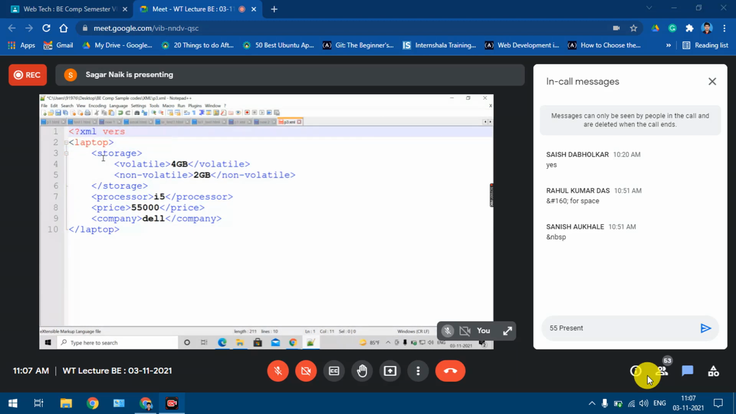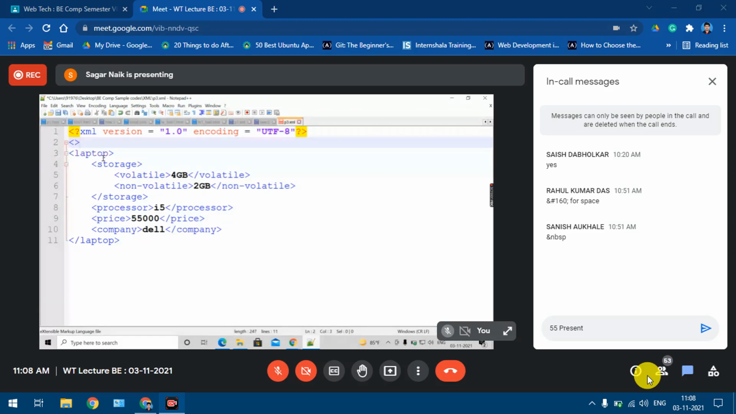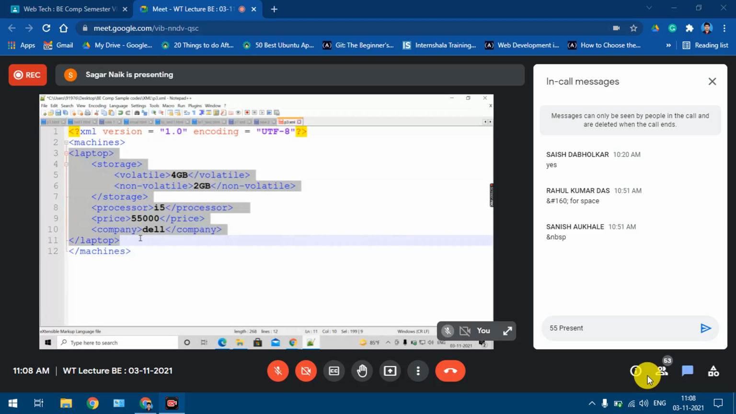XML version equal to 1.0, encoding equal to Unicode transformation format 8 bits. Okay, then fine. This is my XML prologue, and let's define one. Okay, fine. I'll define one more thing. Copy.